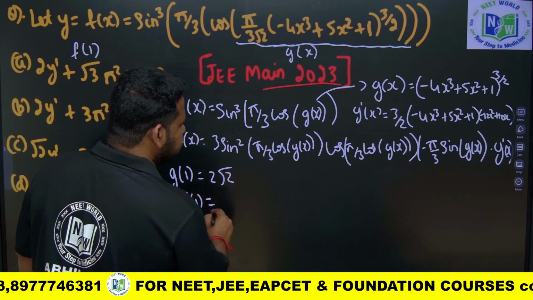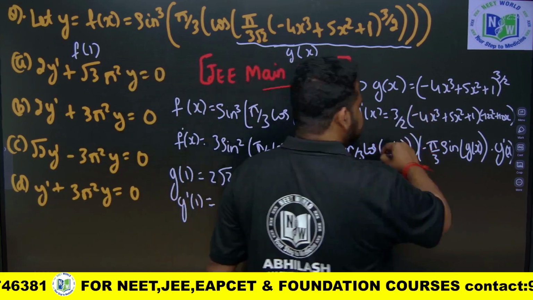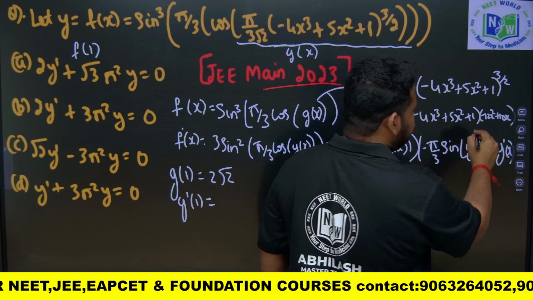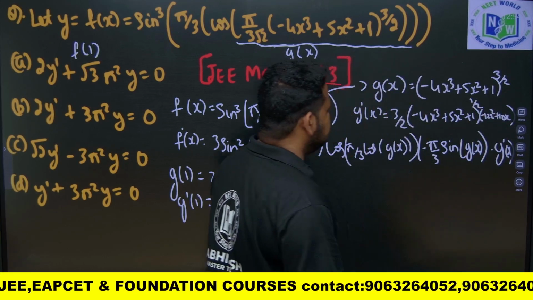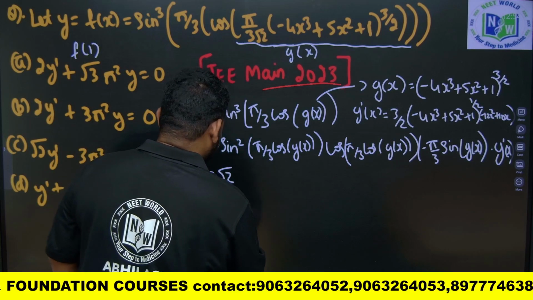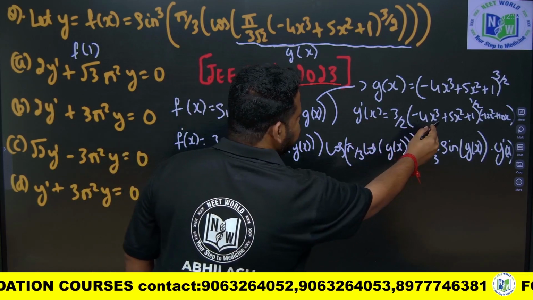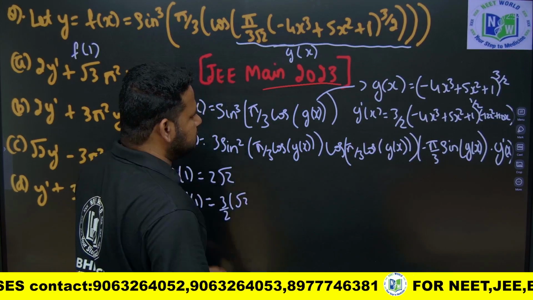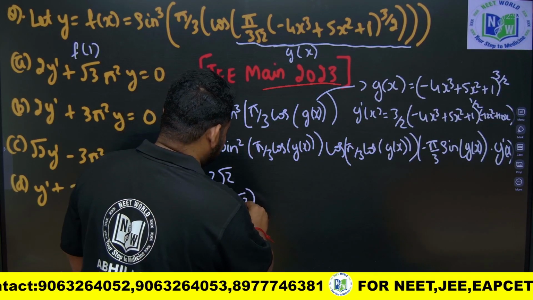So, 3 by 2, if I bring 3 by 2 here, this will be 3 by 2 minus 1. So this will become 1 by 2. This you have to remember. So this will become what, friends? Inside whatever is there, 3 by 2 into minus 4 plus 5, this will be 2 to the power of 1 by 2. So this will be root 2. This will be root 2 plus root 2, not plus, into.